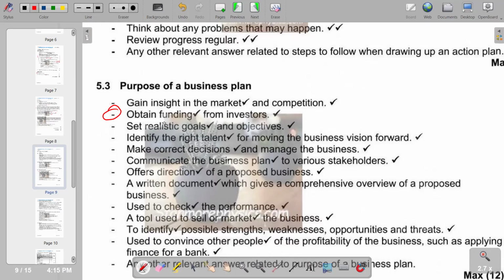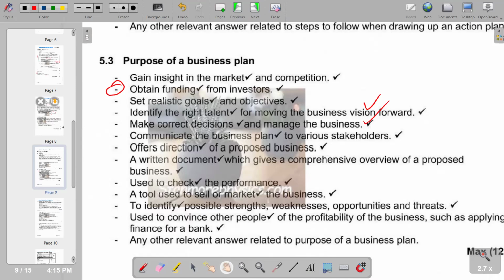Also, set realistic goals and objectives in terms of the purpose of a business plan. Identify the right talent for moving the business vision forward. Make correct decisions and manage the business. So these are some of the purposes of a business plan.